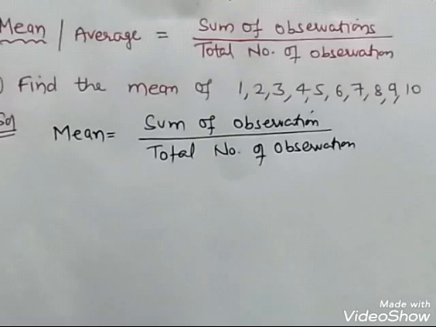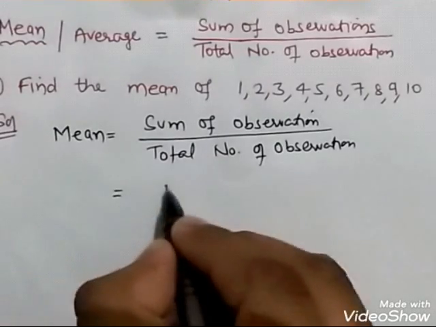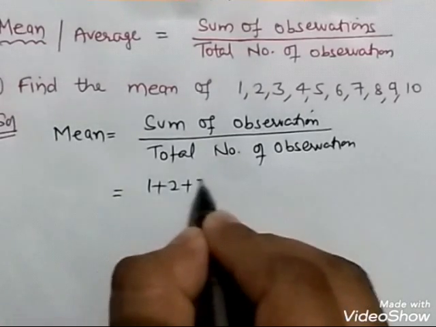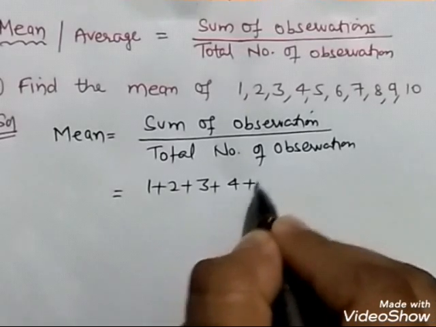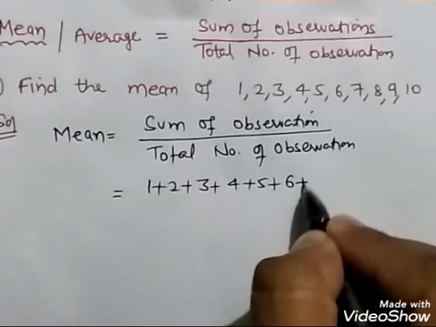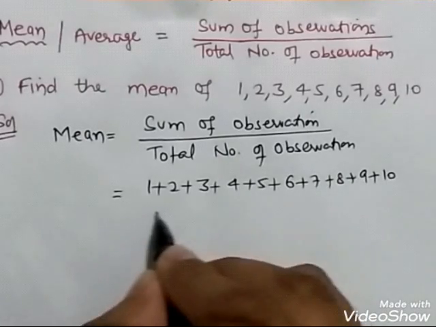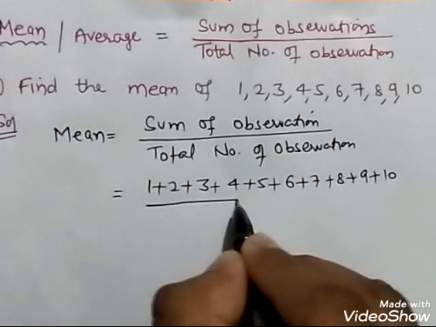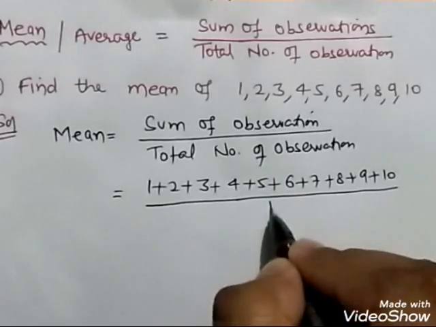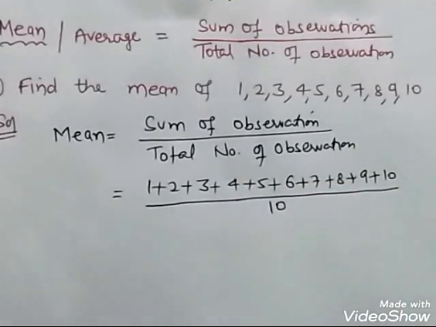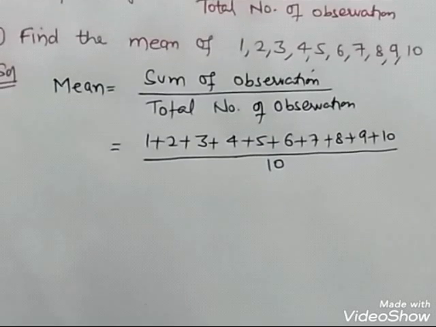Sum of observations is 1 plus 2 plus 3 plus 4 plus 5 plus 6 plus 7 plus 8 plus 9 plus 10, upon how many observations there are. Basically 1 to 10 are 10 in number.